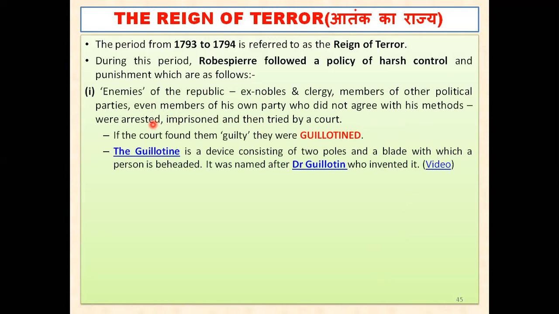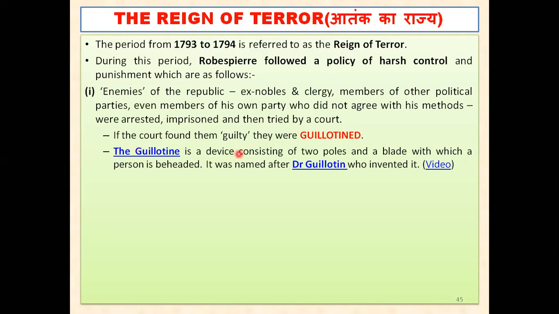So whoever went against Maximilian Robespierre and this republic government was arrested, imprisoned, and then charged or tried by a court. A case was registered, and then the case went on. First the man would be arrested and imprisoned, and then tried by the court.